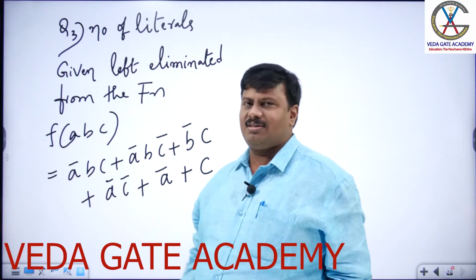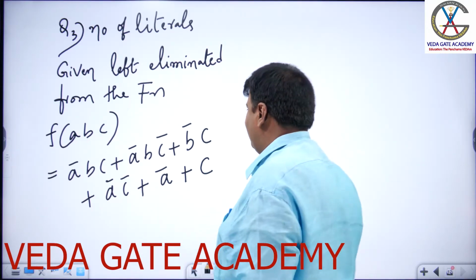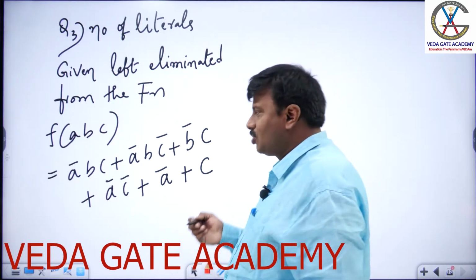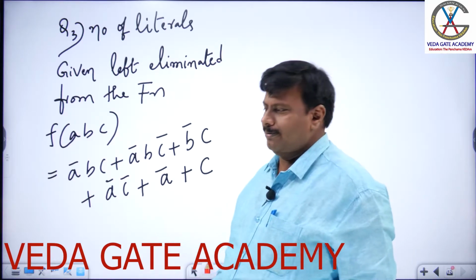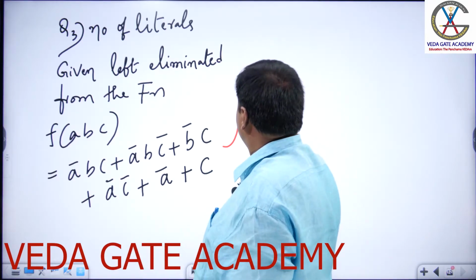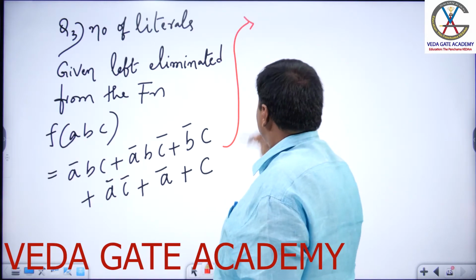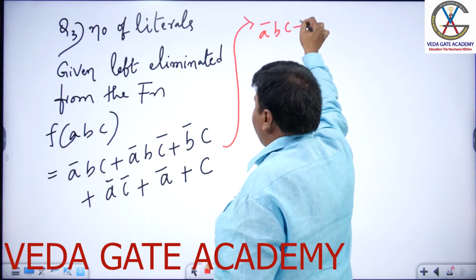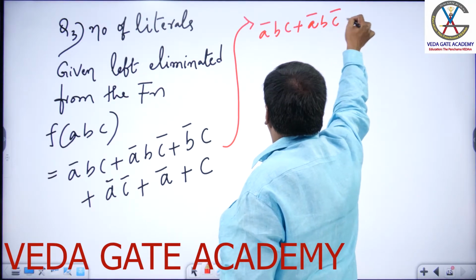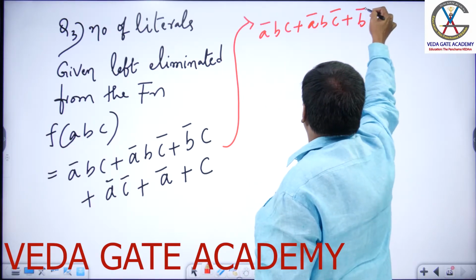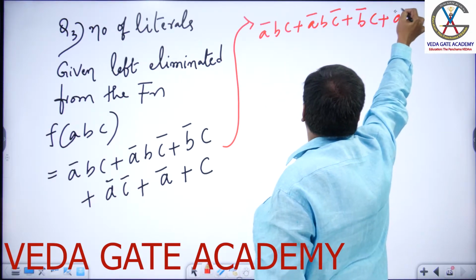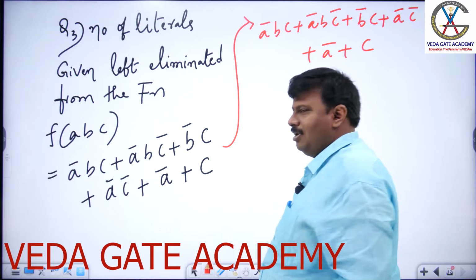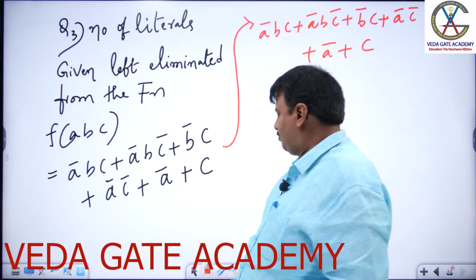And first we need to minimize the function. To minimize, I don't want you to follow the mathematical way; solve it by the cancellation technique, which I already taught you. Take this. Taking C as a reference, first write the function once again. A bar BC plus A bar BC bar plus B bar C plus A bar C bar plus A bar plus C. Now, I would like to take reference one by one.